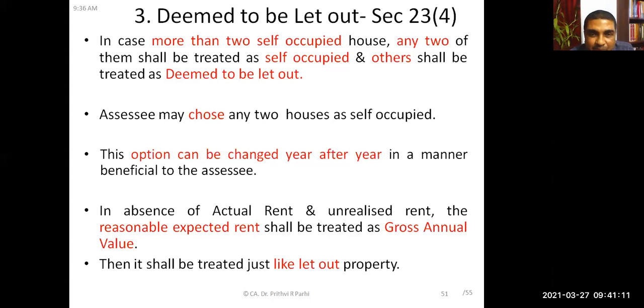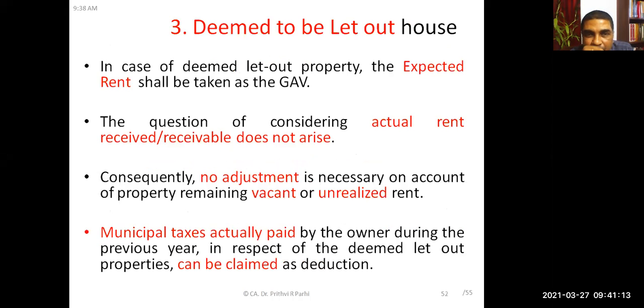Is it clear? Yes, sir. So expected rent shall be taken as GAV. The question of considering actual rent received or receivable doesn't arise. No adjustment for vacancy, no adjustment for unrealized rent. It is treated just like a let out house.